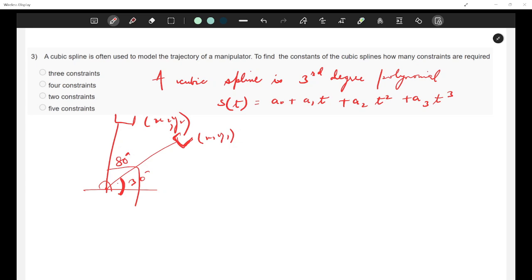So I have been given two joint angles. One of them is the initial angle and one of them is the final angle, and I want to reach from one to the other. What would we do? We'll try to fit a trajectory plan that would take my angle from here to here, and that is often done using a third degree polynomial. There is a reason behind it, but let's stick to this question first. So if here I have my theta 1, and here I have my theta 2, I want to go from theta 1 to theta 2,